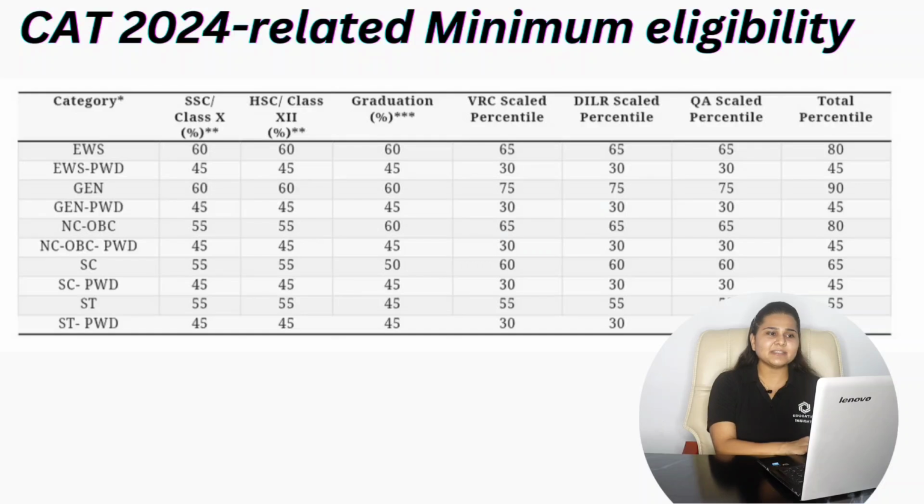Now the minimum eligibility criteria for class 10th, 12th and graduation, category wise. For the EWS category, it is 60% in class 10th, 12th and graduation. For the general category, 60%. For NC-OBC, 55 in class 10th and 12th, and 60 with your graduation. For SC category, 55 in your class 10th and 12th, and 50 with your graduation. For ST category, 55% in class 10th and 12th and 45% in graduation. So these are the minimum eligibility criteria set by the Indian Institute of Management Raipur, and on this basis you will receive the shortlist mail.